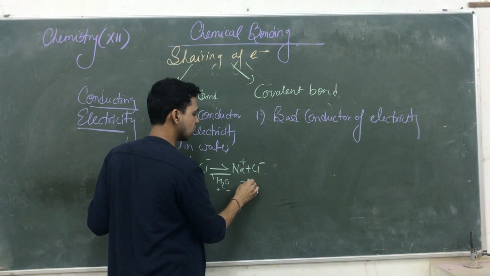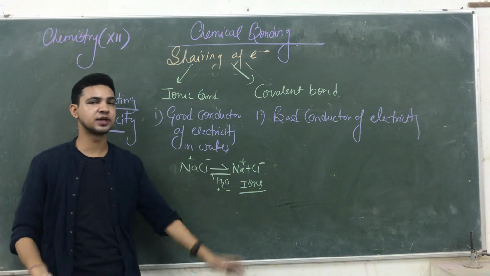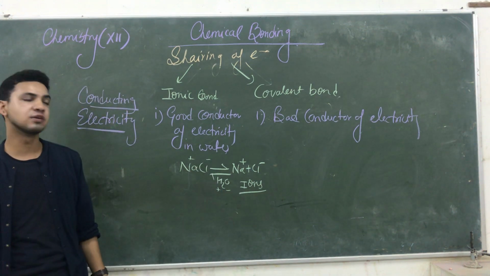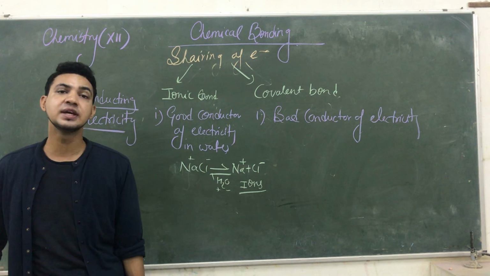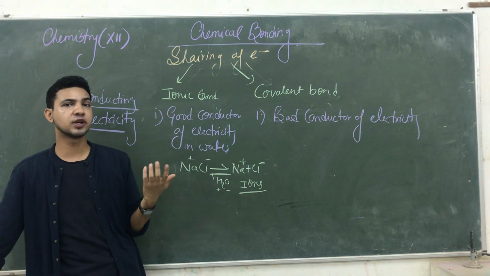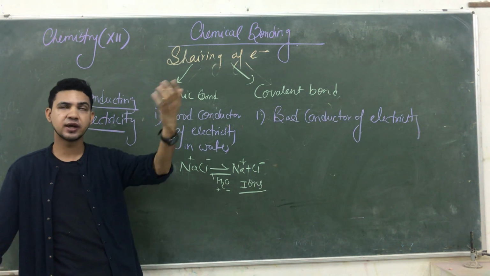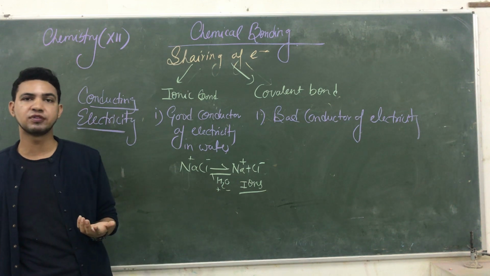So it gives you ions. जब भी आप ionic compounds को water में dissolve करेंगे, they produce ions, and due to the formation of these ions, they are able to conduct electricity, because in solid state we talk about free electrons. If a wire or any conductor has free electrons, at that time it is a good conductor of electricity.